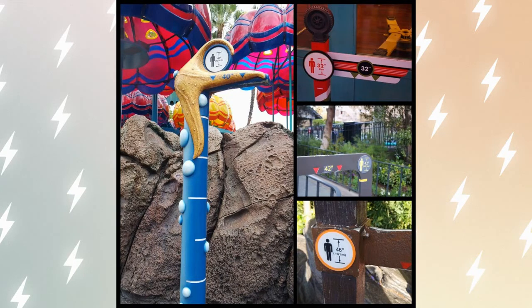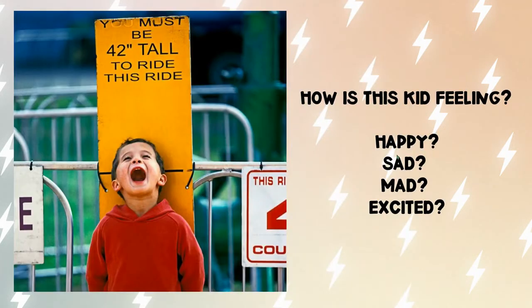But you've seen it before where a kid really wants to go on a roller coaster and they're just not tall enough to go on there. Like this kid, for example. His sign says you must be 42 inches tall to ride this ride. And here is that 42 inches mark. So right now, when we're looking at this kid, how is he feeling? Is he happy? Is he sad? Is he mad? Is he excited? Well, we have to pay attention to what the sign says. And all it says is you must be 42 inches tall to ride this ride. And is he 42 inches tall? Yeah, he's taller than 42 inches. He is allowed to ride this ride.